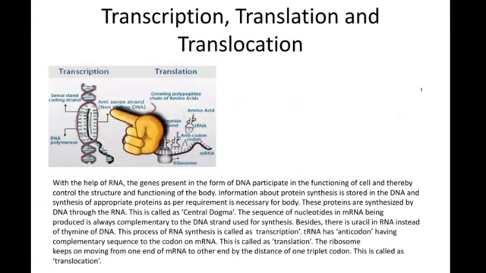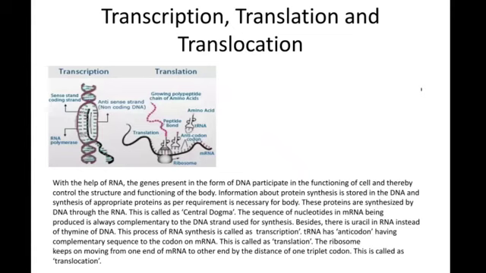Human cell contains DNA, that is deoxyribose nucleic acid. From DNA, RNA is obtained, which is of three types: mRNA, that is messenger RNA, rRNA, that is ribose RNA, and tRNA, that is transfer RNA. mRNA remains in the nucleus of the cell, while tRNA as well as rRNA are transferred to the cytoplasm of the cell. The process of mRNA synthesis is called transcription.